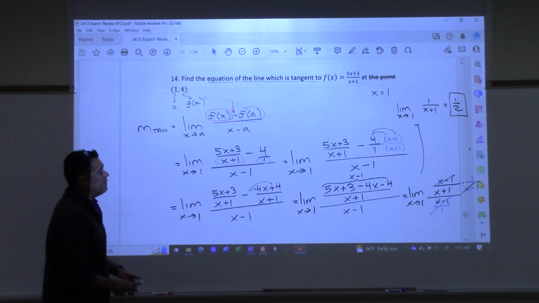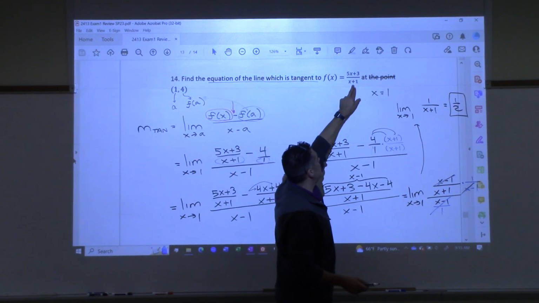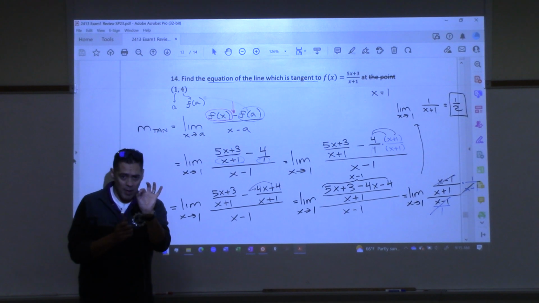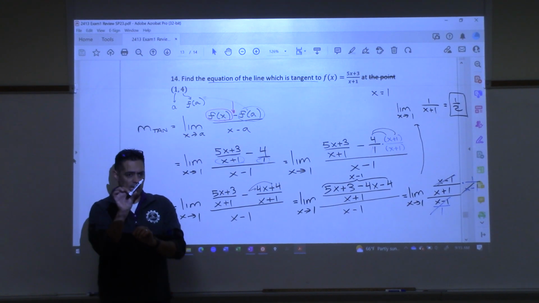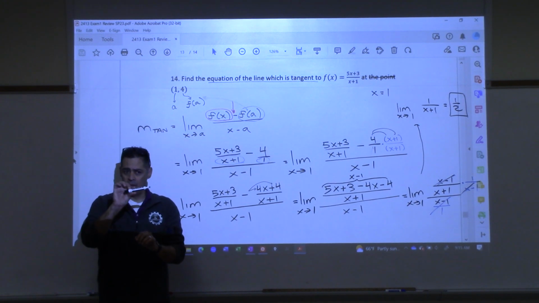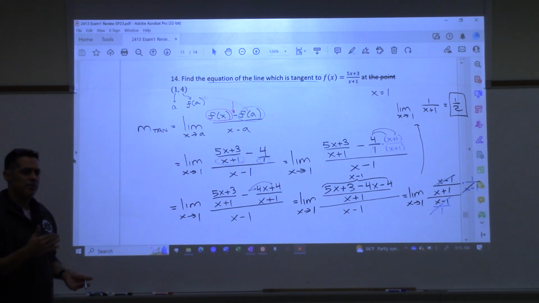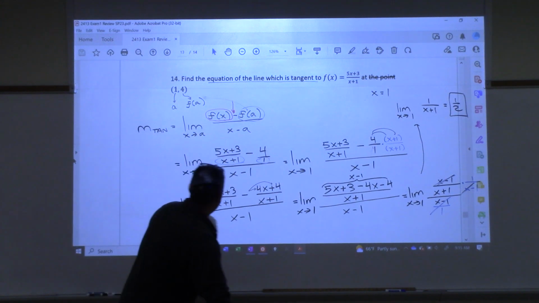So if I were to graph this, which we will, I'm going to go to Desmos, I'm going to graph this in a second. If we graph it, and we go to this point 1, 4 on the graph, we should expect to see our tangent line has a slope of 1/2, right? Now that doesn't give us the equation of the line though, right? That just gives us the slope of the line. So now I need the equation.